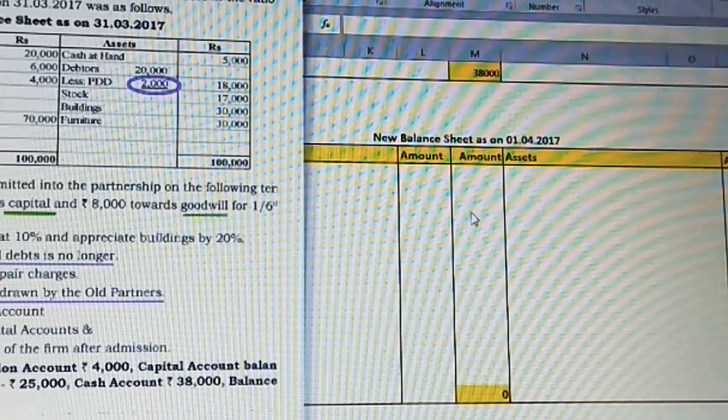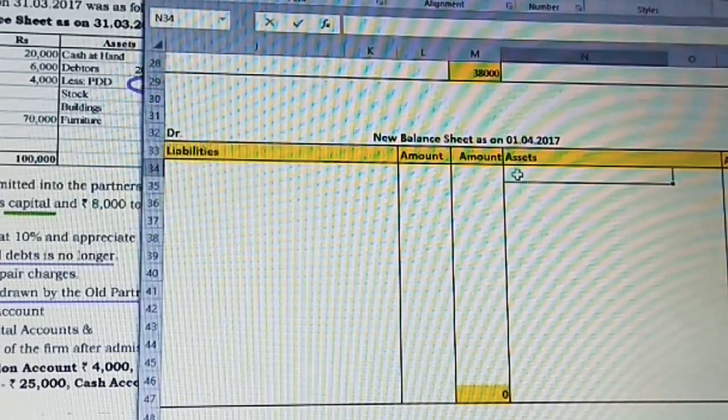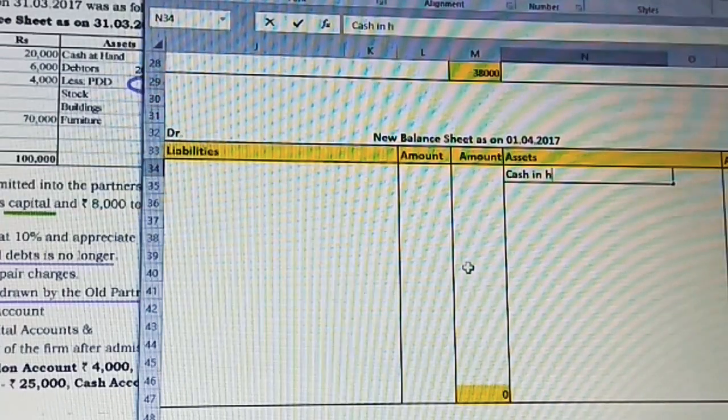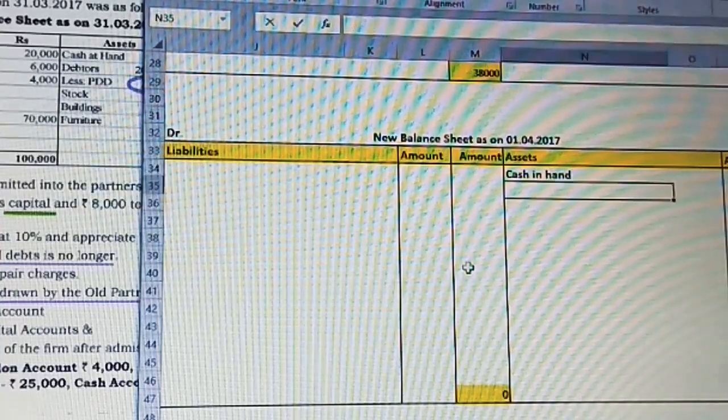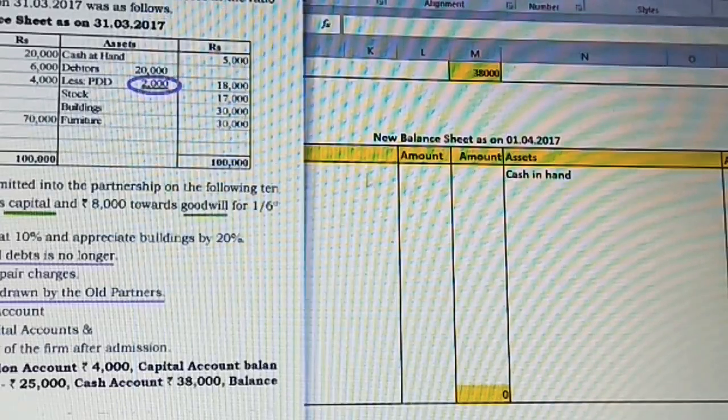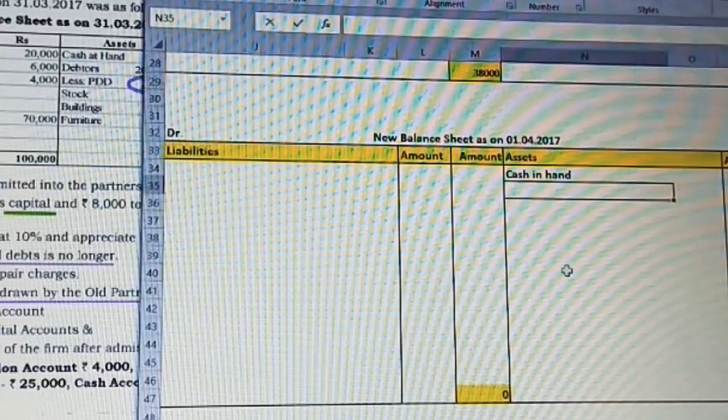Now we wanted the asset items. Now on the assets we have cash in hand. So I am going to write it here. Cash in hand, the value which we got, I'm going to take it directly in the outer column, 30,000 which I got. Then after that we have debtors, the next item.